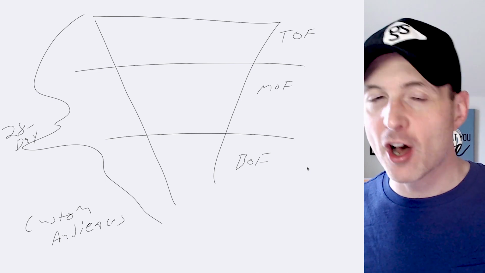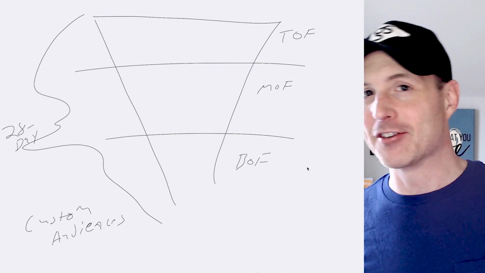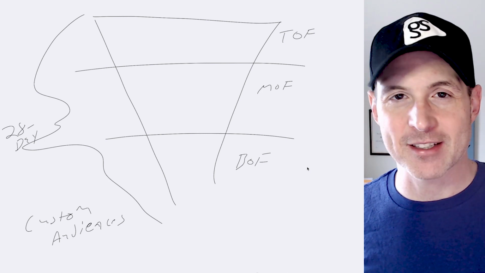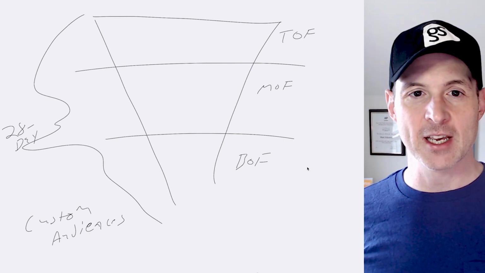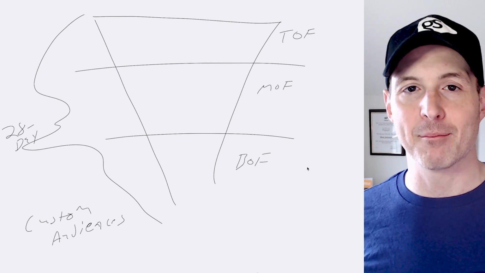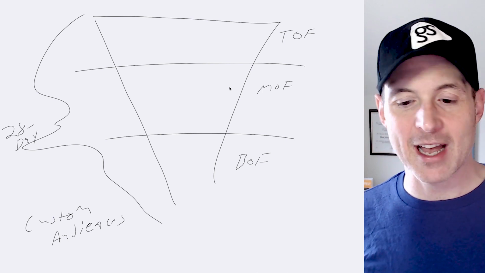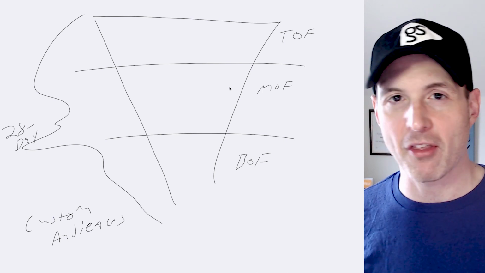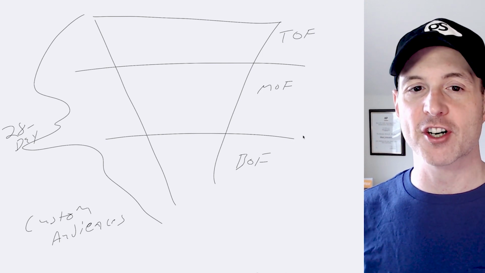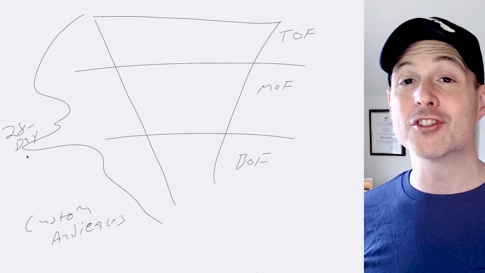So if we have a $500 couch that we're trying to sell, or I guess a couch might cost more. Well, you never know. But let's say it's an $800 couch we're trying to sell, or even a $500 chair or something. It's going to take people longer to actually pull the trigger and buy this thing. It's not an impulse buy. It's not like, oh, see the ad, click the ad, buy the thing. We have to be nurtured. And so we set up a middle of funnel so people get more nurtured and they actually get set up to actually purchase it. So that was all well and good.